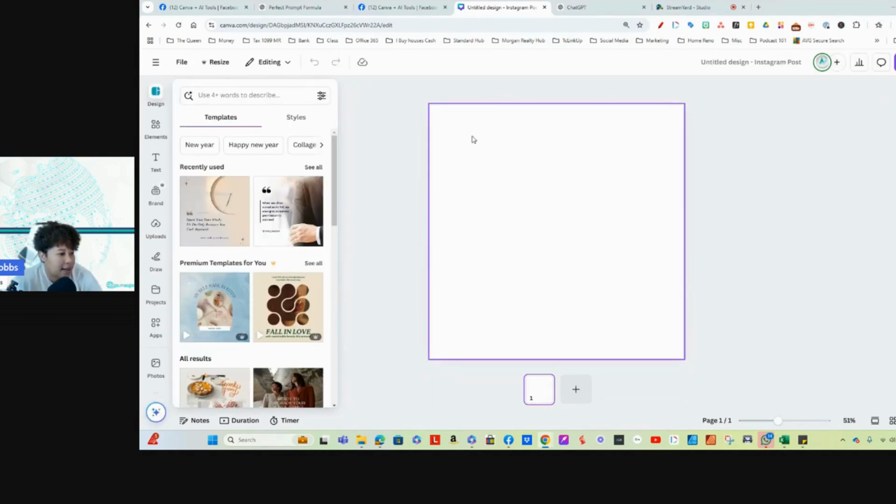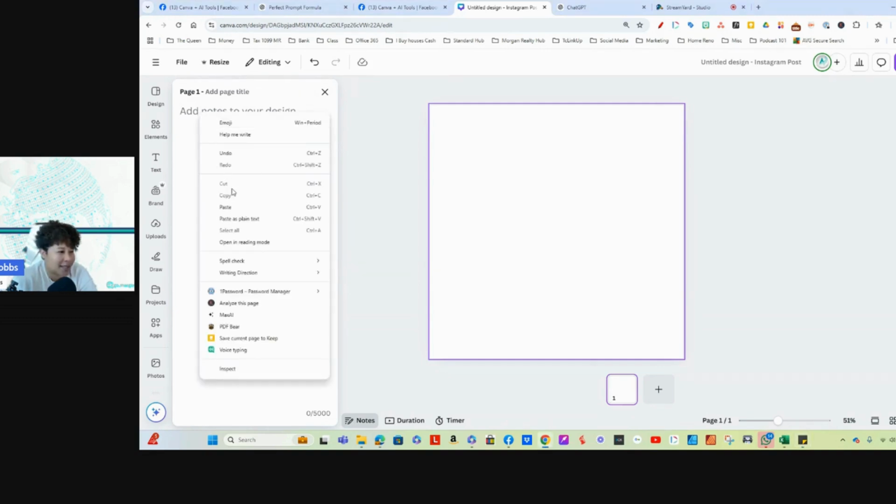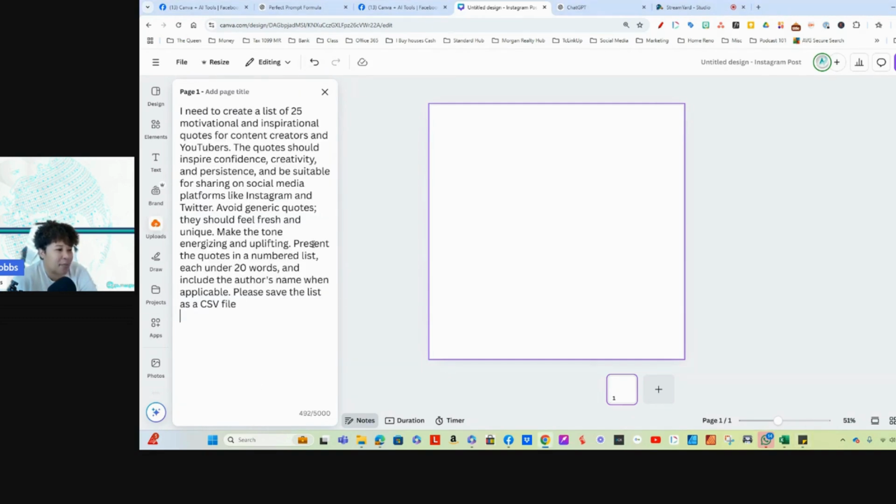So once this is up, one of the first things that I like to do is put here in my notes section, I like to paste. Oh, sorry about that. That's not what I needed. So what I typically paste here is my notes. And what my notes are is the prompt that I use because, guys, I'm over 50. And I'm happy to be over 50, but my brain doesn't always work. And half the time I can't remember what did I do with this. So what I do is I paste the prompt here.